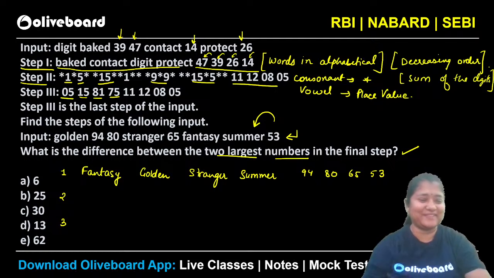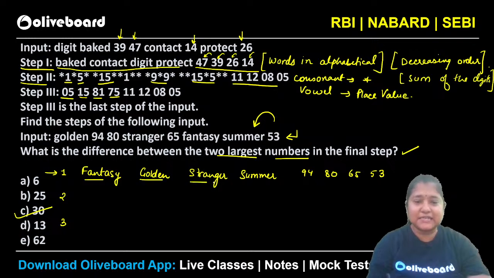30. I guess that would be the right answer. Absolutely great work, Manish. So, chalo, let's understand how this has to be done. You can see step number 1 was arrangement of the words in the alphabetical order, and the arrangement of the numbers in the decreasing order. So, this is your step number 1.